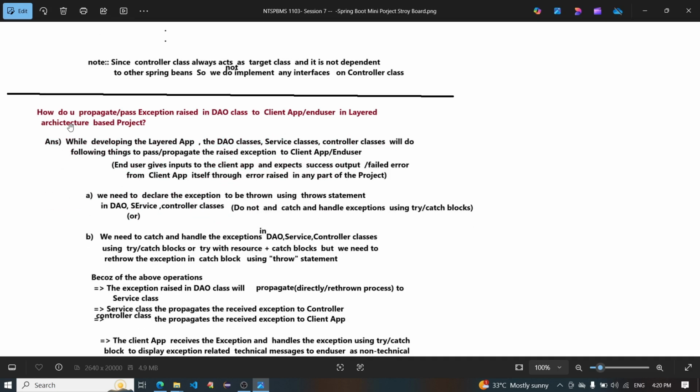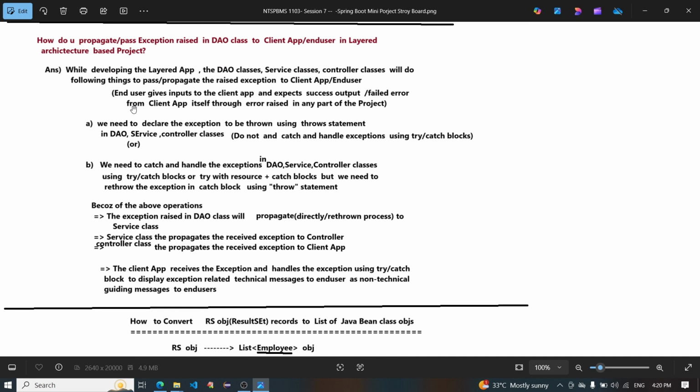How do you propagate or pass an exception raised in the DAO class to the client app and user in a layered architecture based project while developing? While developing the layered application, the DAO class, service class, and controller class will follow these things to propagate the raised exception to the client app and end user.